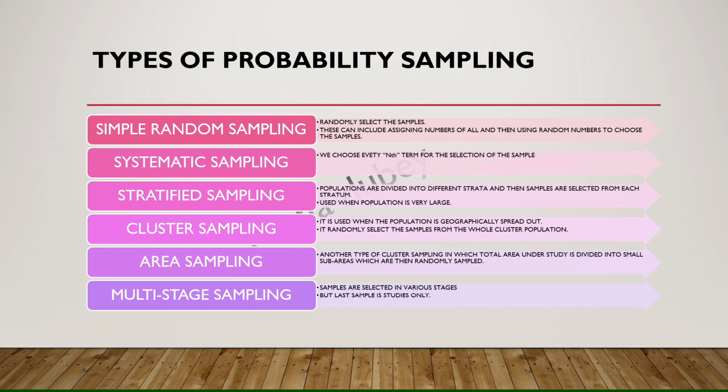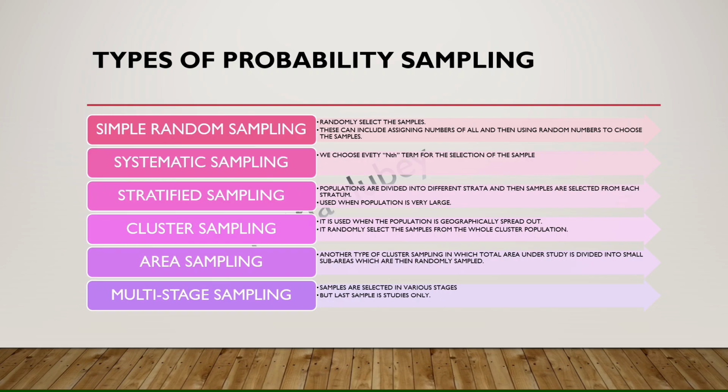Now from the different strata, I will select each sample. This method is used when the whole population is very large. When the population is divided into different strata, samples can be selected from each stratum. This becomes my stratified sampling.